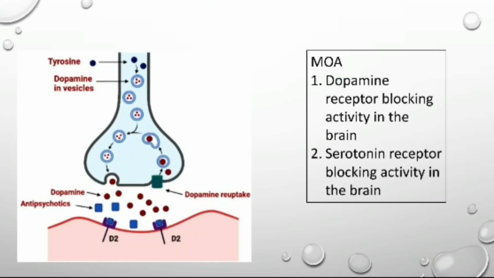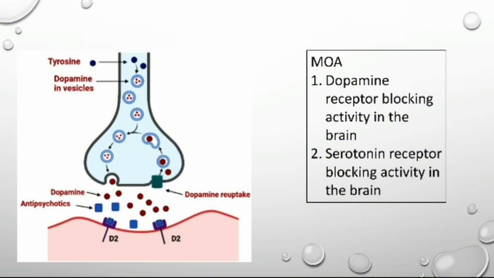Let's move on to the mechanism of action of antipsychotics. There are two mechanisms of action. First is dopamine receptor blocking activity in the brain. This mechanism of action is in all of the first generation and most of the second generation antipsychotic drugs, which block dopamine receptors in the brain and the periphery as well.